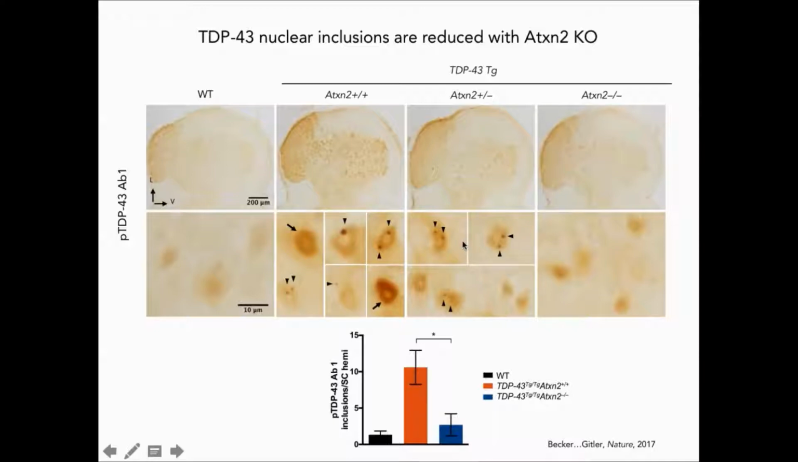The Ataxin-2 heterozygous animals had smaller inclusions that were less numerous, and the Ataxin-2 knockouts had very rare inclusions and generally less of this phospho-antibody staining.